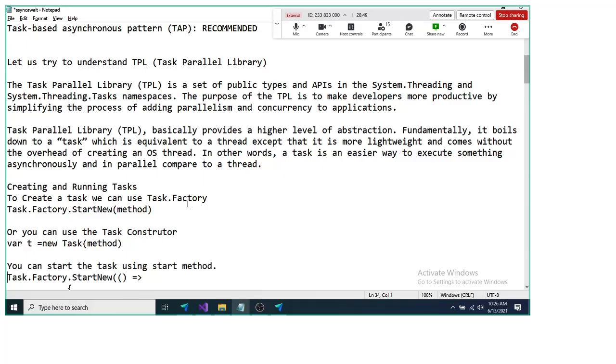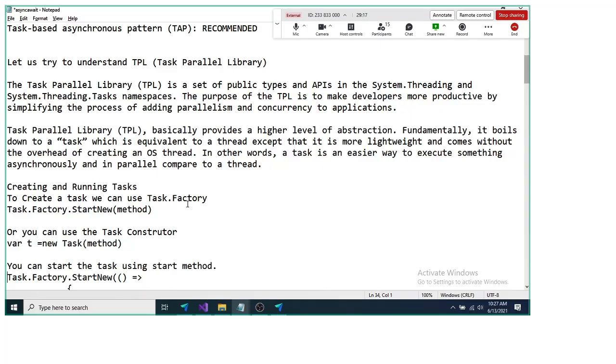So TPL is basically called Task Parallel Library. So .NET has a Task Parallel Library. The Task Parallel Library is a set of public types and APIs in the System.Threading and System.Threading.Tasks namespaces.